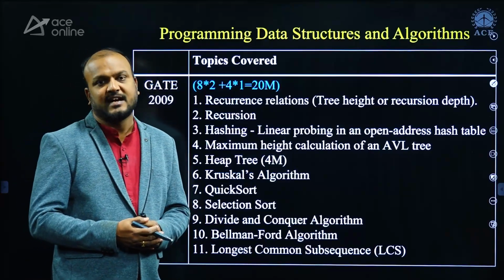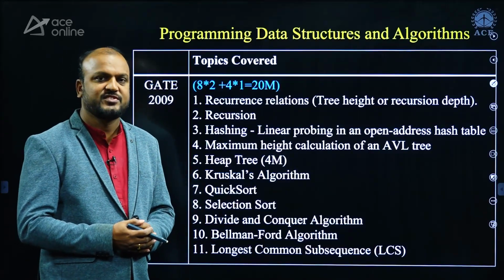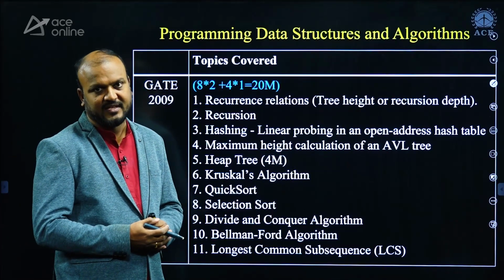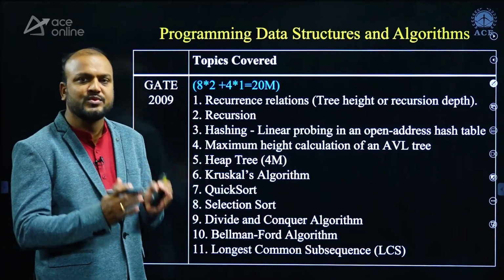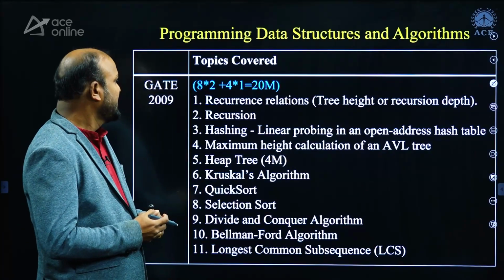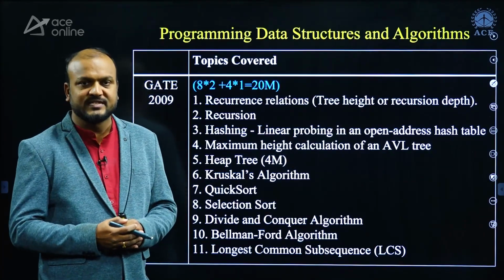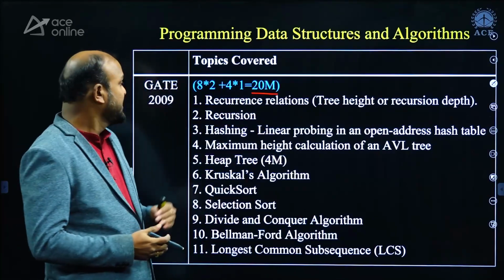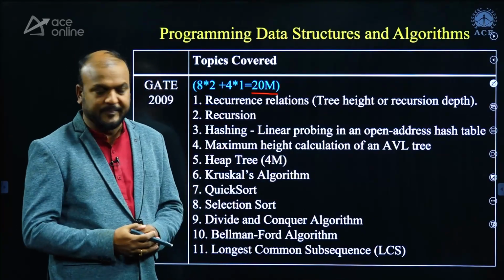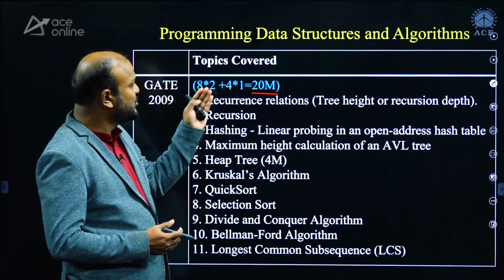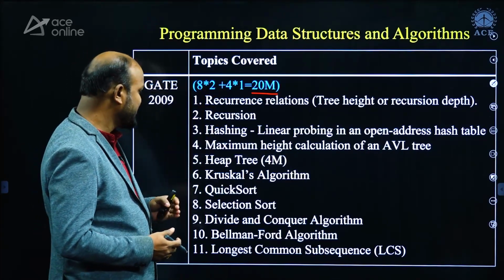Very first, I'll start with programming, data structures and algorithms, generally called PDA. And PDA is one of the most weighted subjects in GATE computer science. You can look at GATE 2009. There are a total of 20 marks given from PDA, and the 20 marks consist of 8 2-mark questions and 4 1-mark questions.